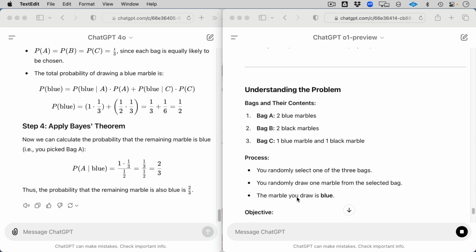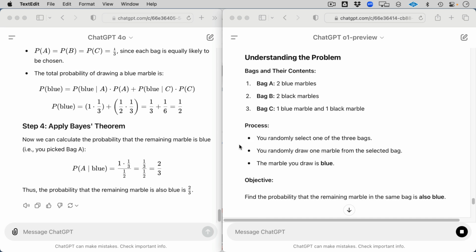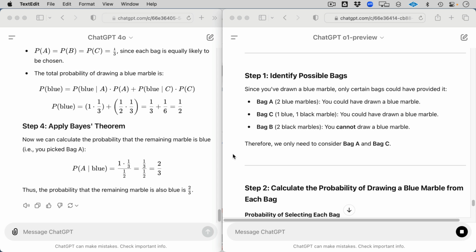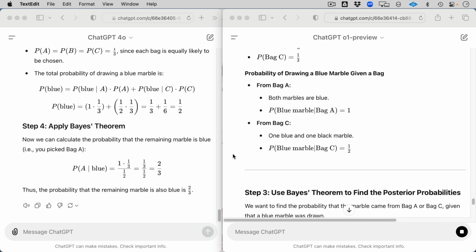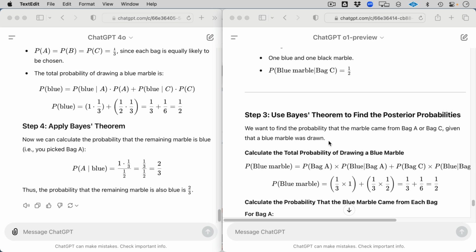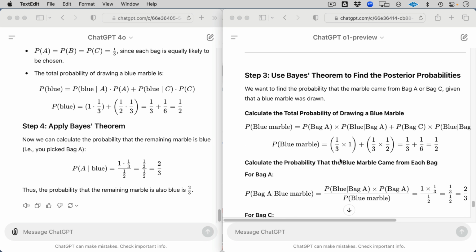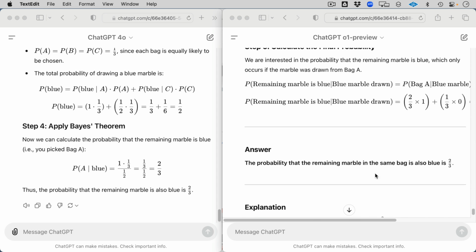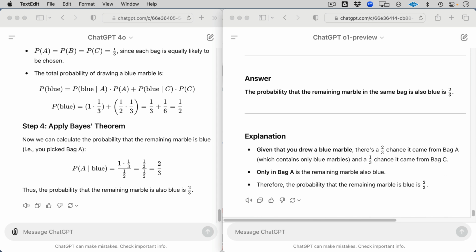Okay, so like I was saying before, the A, B, and C marbles. Marble you draw is blue. Okay, great. So identifying them, 1/3. Let's see if it actually applies Bayes. Ah, it does apply. Use Bayes' theorem to find the posterior probabilities. Wow, that's so cool. And survey says 2 out of 3. That's fantastic. Oh, this is so cool.